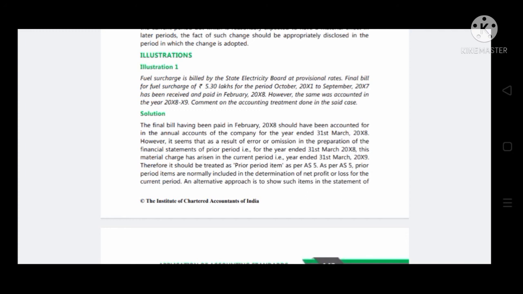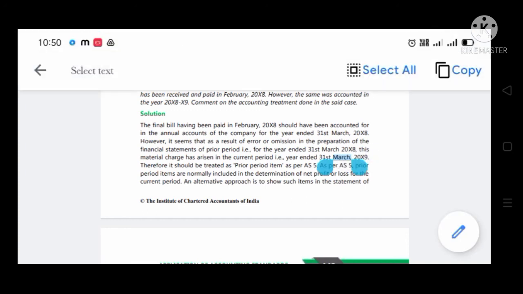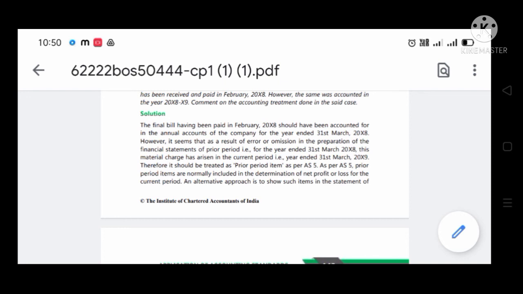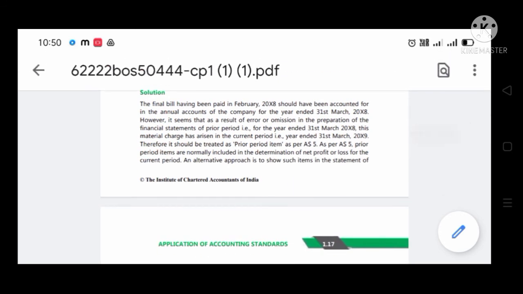Now let's see the solution. The final bill having been paid in February 2018 should have been accounted for in the annual accounts of the company for the year ended 31st March 2018. However, it seems that as a result of error or omission in the preparation of the financial statements of prior period, that is for the year ended 31st March 2018, this material charge has arisen in the current period, that is 31st March 2019. Therefore, it should be treated as prior period items as per AS5.